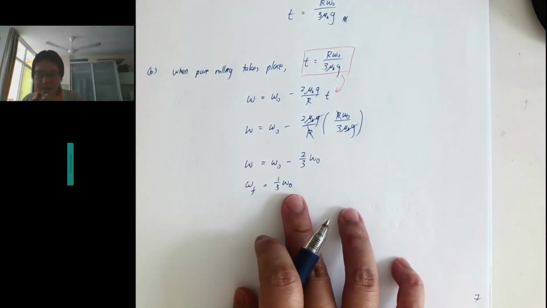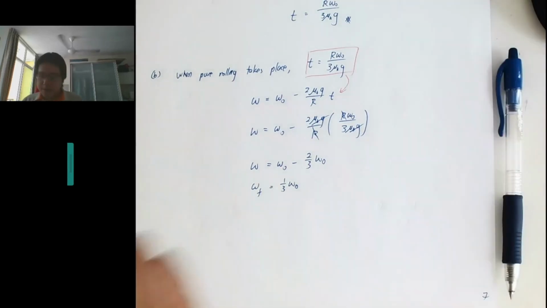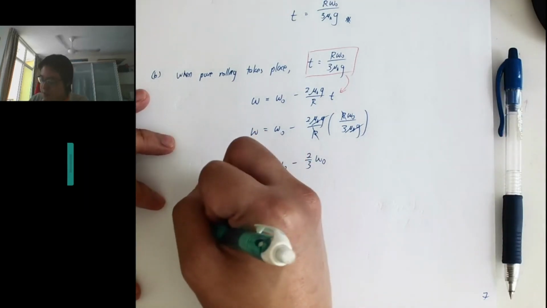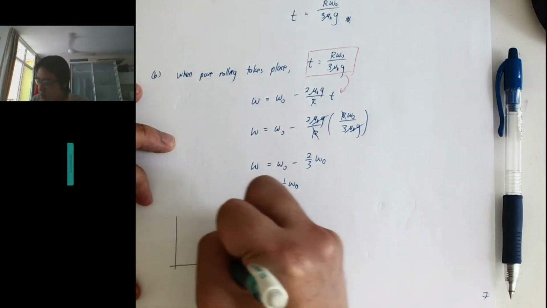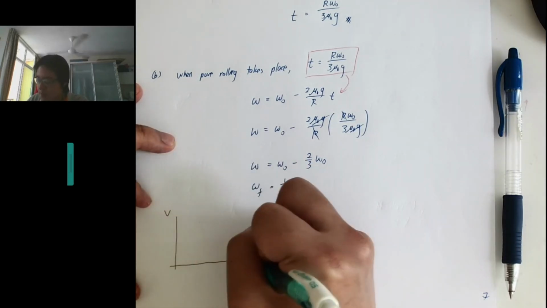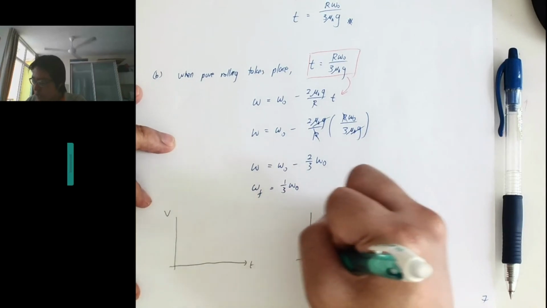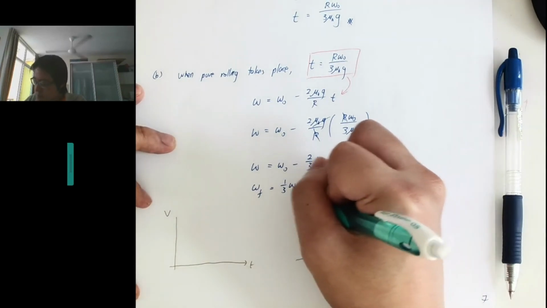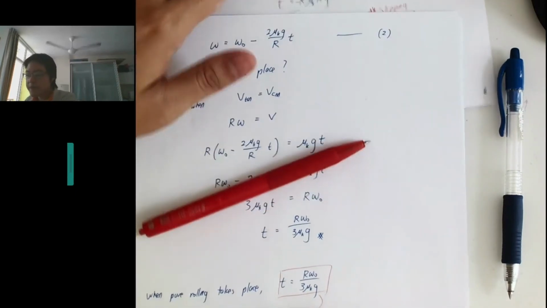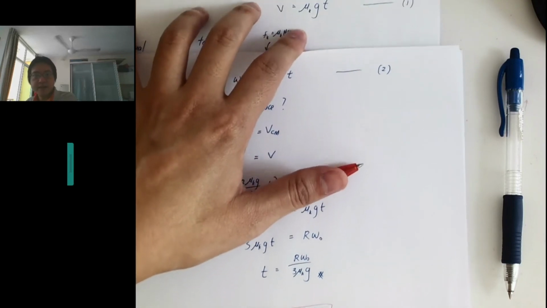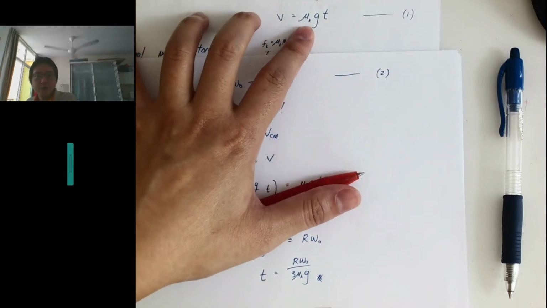So what happens here is that I think it will help for us to draw our situation. Okay, so we have solved v against time. We have also solved omega against time. Based on our solution, my v is just a linear function of t with the slope mu k g.